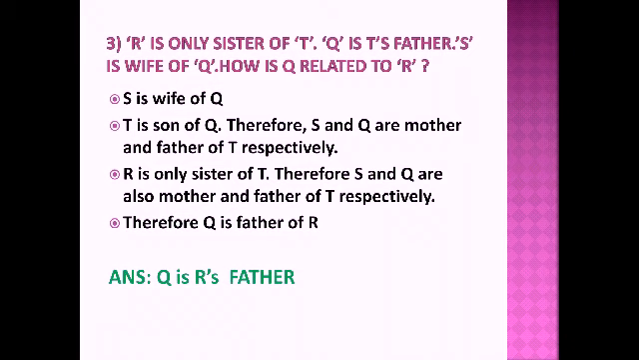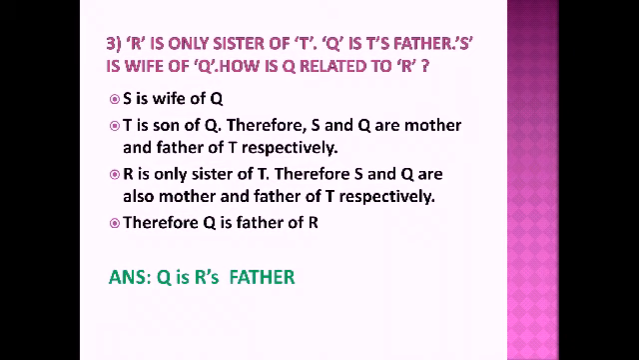Now Q is T's father. So if Q is T's father, Q is R's father also. And S is wife of Q. So if S is wife of Q, then S is mother of R and T. So Q and S are husband and wife, that is father and mother of R and T.